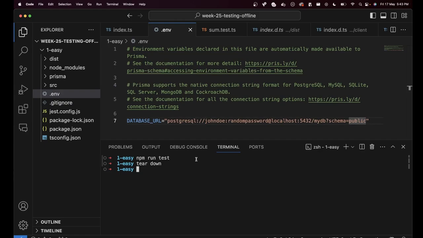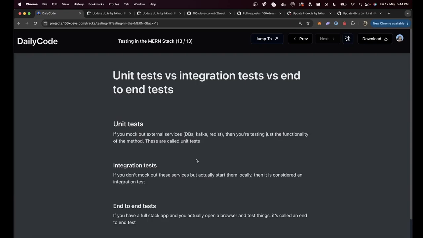It is good because you don't have to mock anything, you don't have to spy on anything. You can literally have a full backend running and being tested. But the downside is you have to start Postgres locally. So whoever is the developer needs to have Docker. That has become a common pattern now to start integration tests, to create Docker containers. If your developer doesn't have Docker on their machine, they will not be able to do an npm run test.